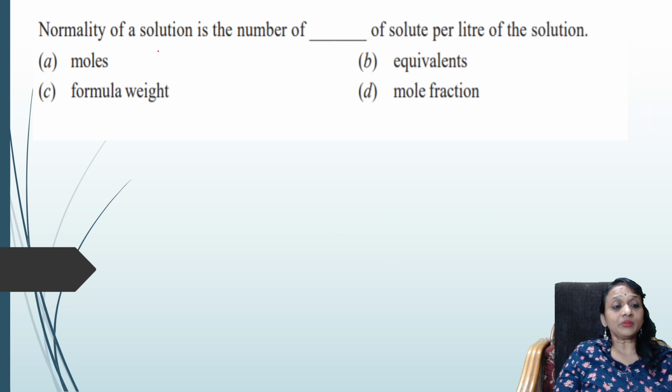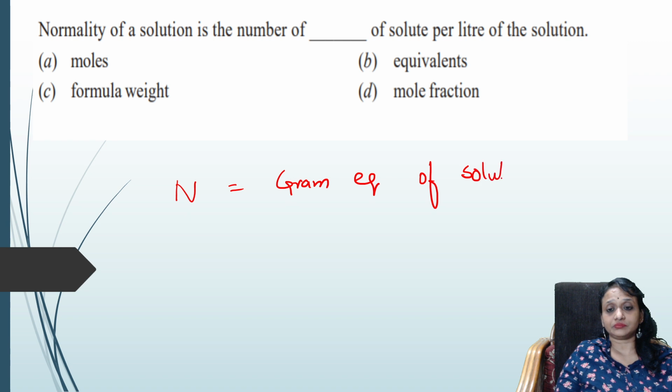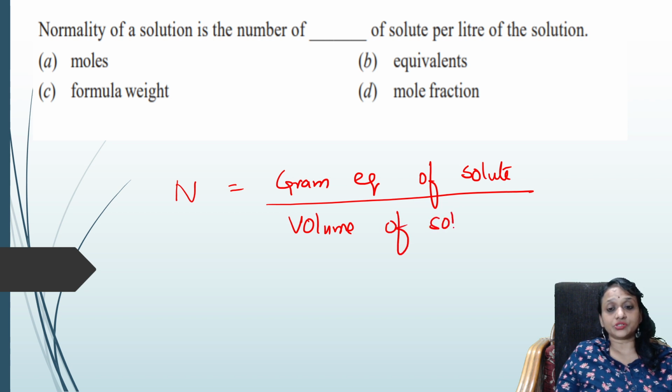Normality. Normality of a solution is a number of dash of solute per liter of the solution. Basically, normality is denoted by capital N. What is the formula? Normality is equal to gram equivalents of solute divided by volume of solution in liter. Correct, no students? This is the formula.